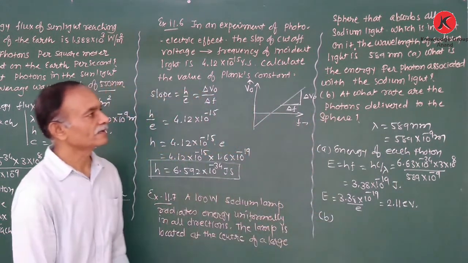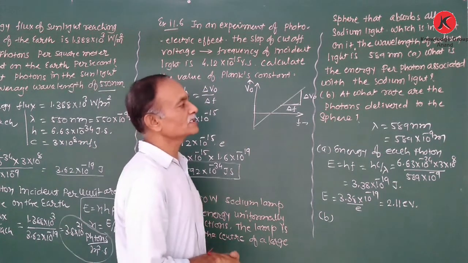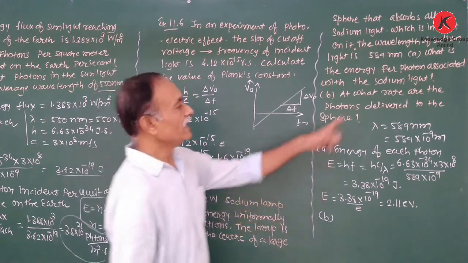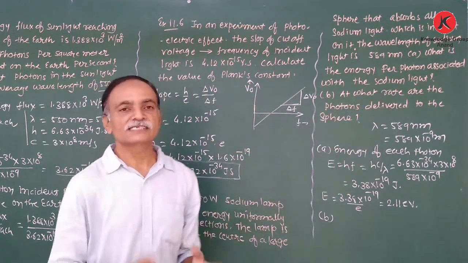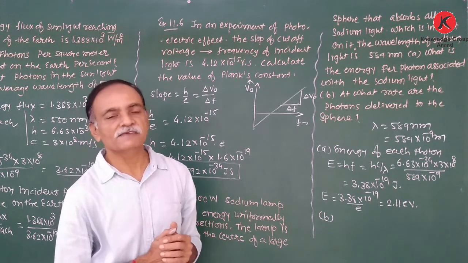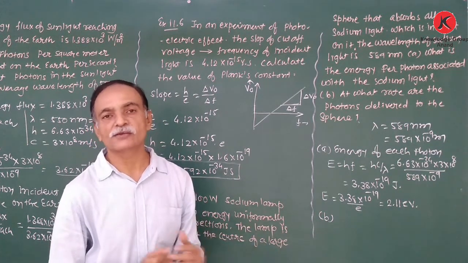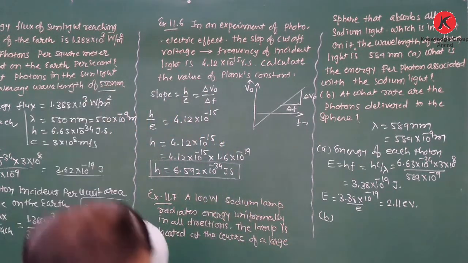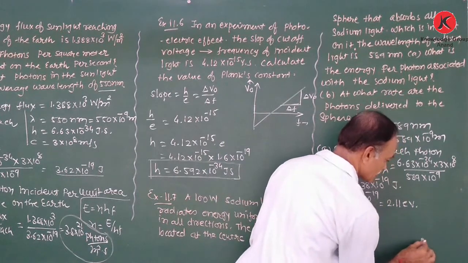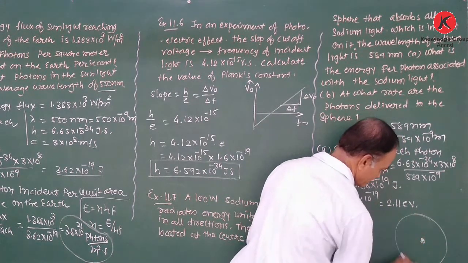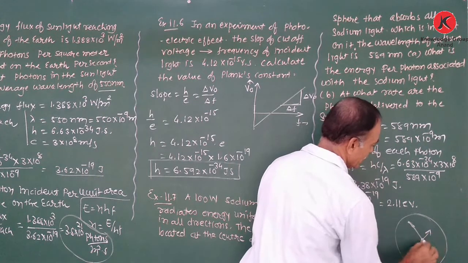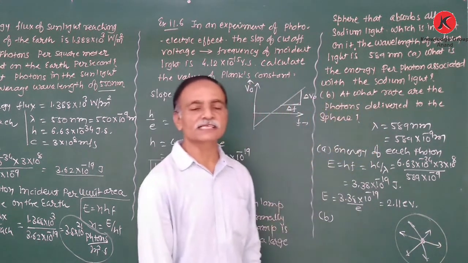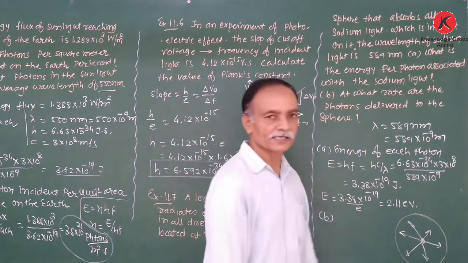Now, part B. At what rate are the photons delivered to the sphere? We have to find out the rate of photons incident on the sphere. That means we have to find out the number of photons incident on the surface of the sphere. Actually, here the diagram is like this. The lamp is placed here. There is the large sphere. So light is radiated by the lamp in all directions. That means the light energy is incident on the surface of the sphere.